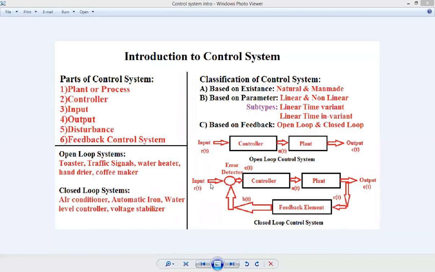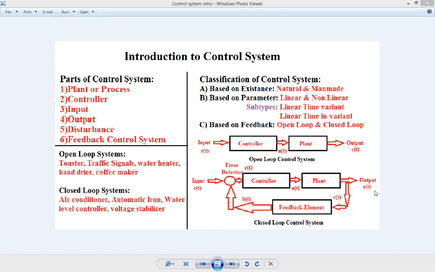Means to the controller, the actual input is not going as input. The summation of input and feedback is given to that controller. So that is your error detector. Error detector generates some reference signal. Again, after some time, after cooling, when the temperature becomes 26 degrees Celsius, the 26 degrees Celsius feedback is given to this point, and then 26 and current input 25. So 1 degree Celsius error is generated, and according to that, the controller takes a decision. Plant makes cooling and output is generated. So again cooling takes place.